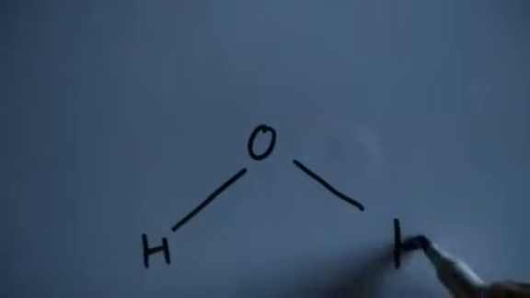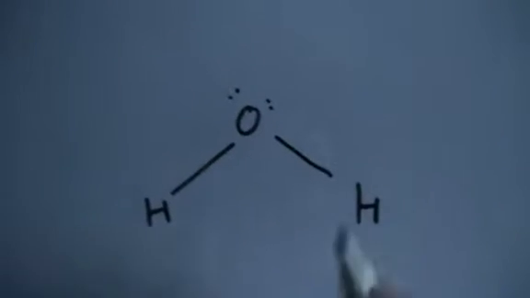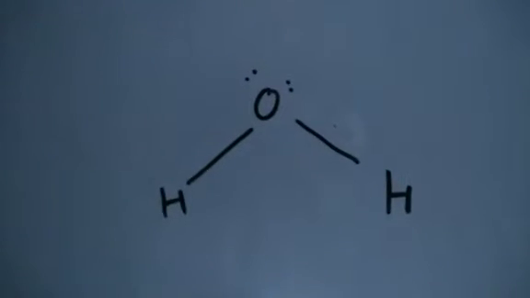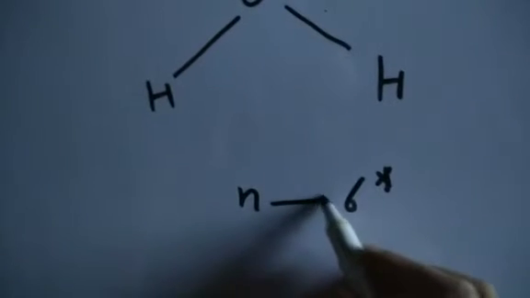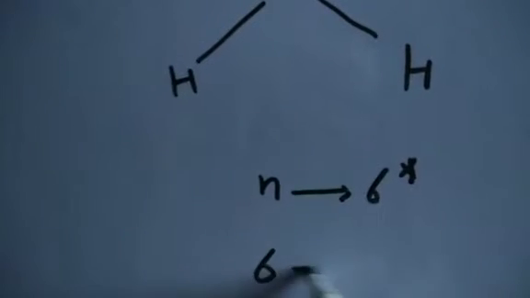So before we draw the diagram, I can take the example of water for understanding. So in water, what kind of transitions are possible? We know that there are lone pairs present here. Okay, so these are sigma bonds. So it can be an n to sigma star transition, that is one possibility, and the other possibility is that it can be a sigma to sigma star transition.